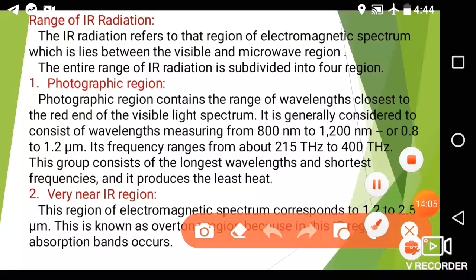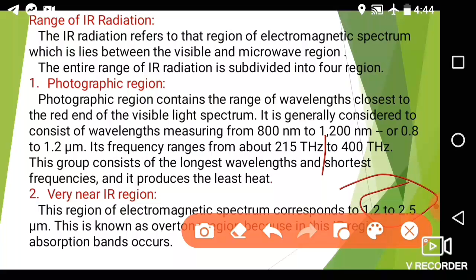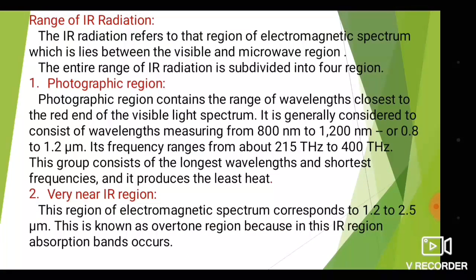The region of the IR spectrum which falls between 1.2 to 2.5 micrometer wavelength is known as the very near IR region. So generally this region is known as the overtone region.